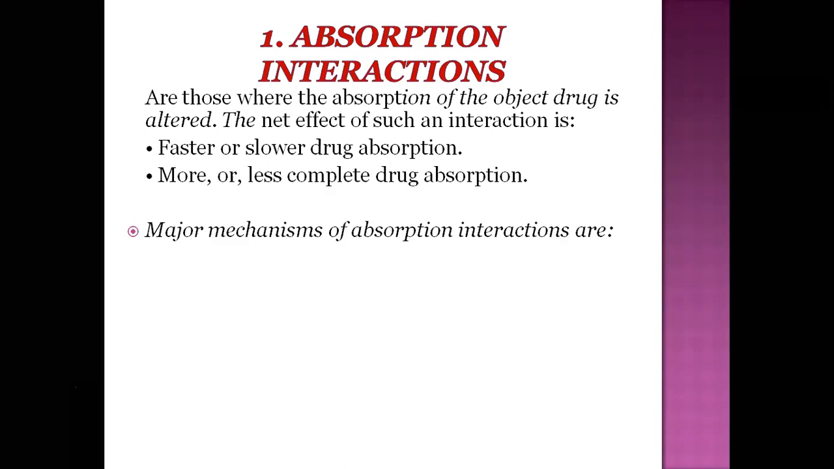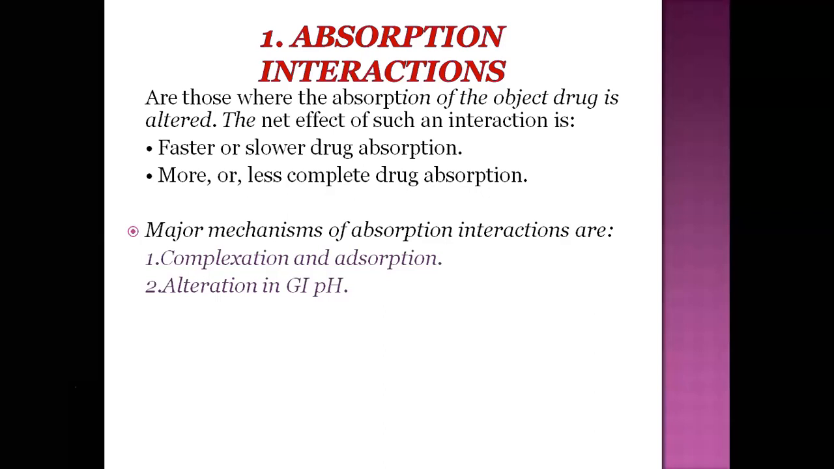There are some major mechanisms. There are seven types of mechanisms of absorption interactions. First is complexation and absorption: particular drugs form complexes, which affects further absorption. Alteration in gastrointestinal pH also affects absorption.